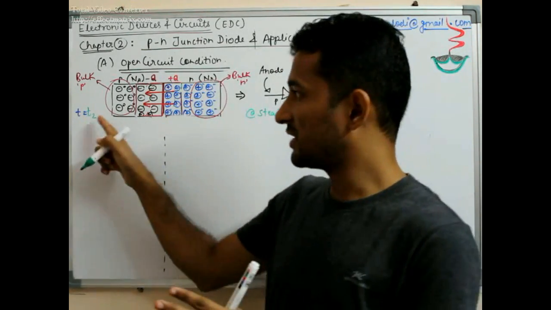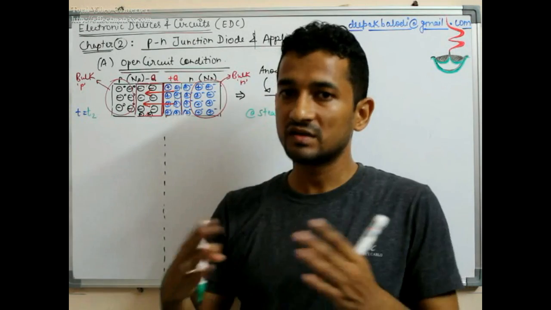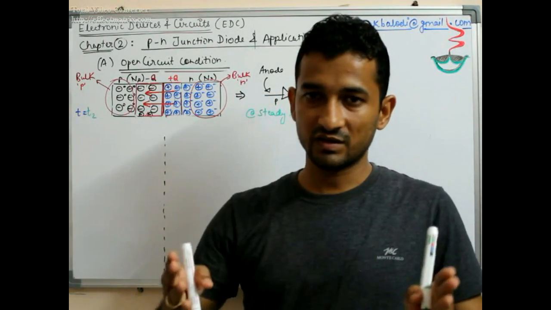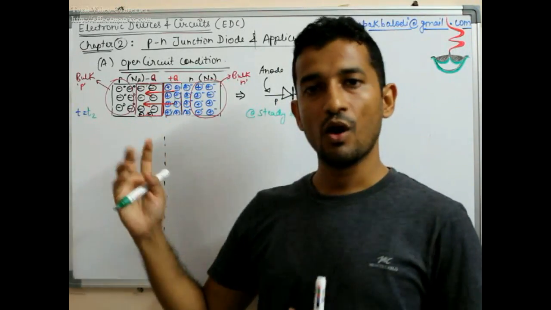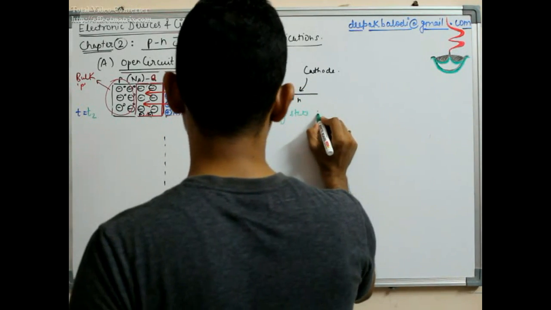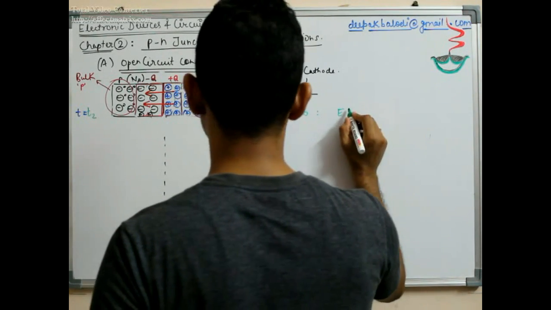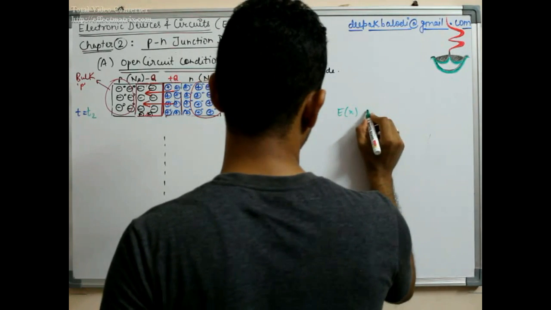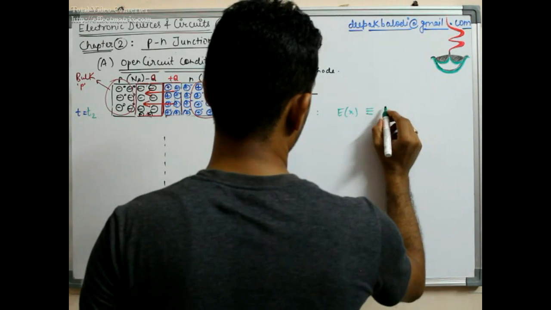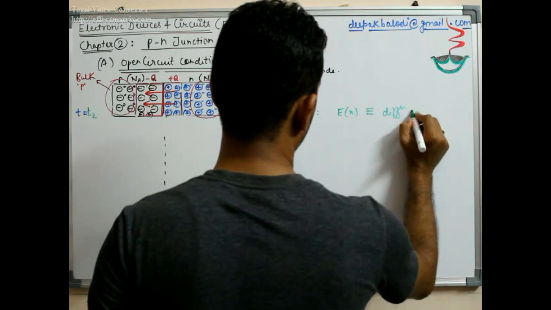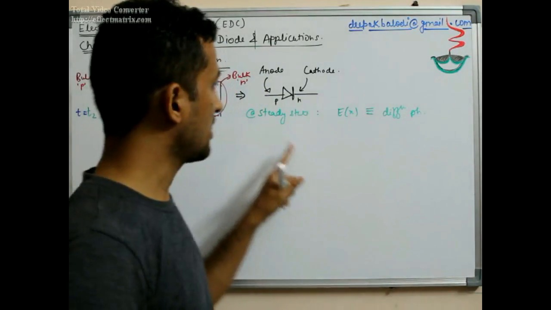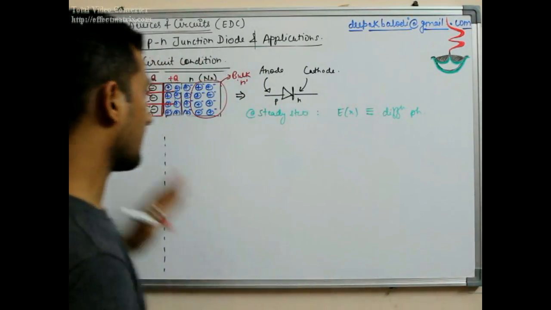And up to time t2 they have fully diffused, and still they are trying to diffuse, but in opposition to the diffusion process there exists an electric field within the depletion region which is opposing the further diffusion. So at a steady state the electric field within the depletion region, let me call this Ex, is equal to the diffusion phenomena. How to quantify this in mathematics, we'll see later on, but this is how we understand.